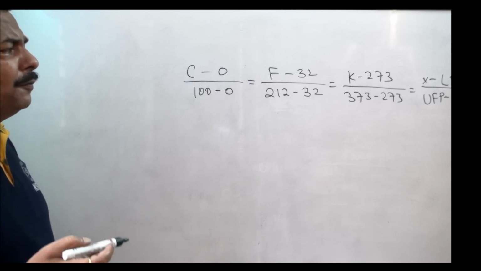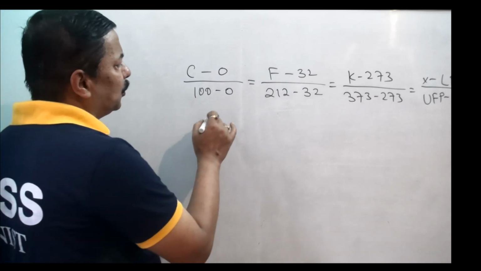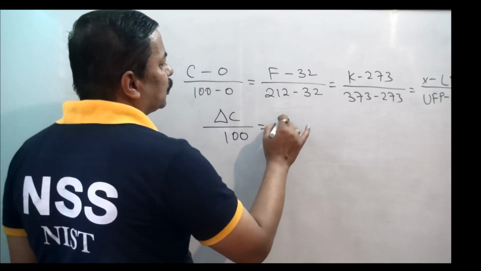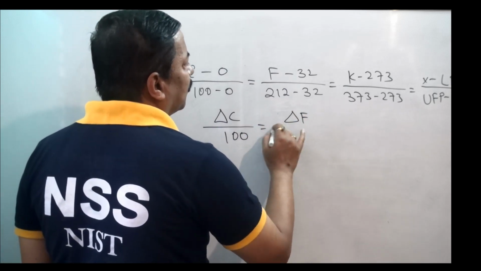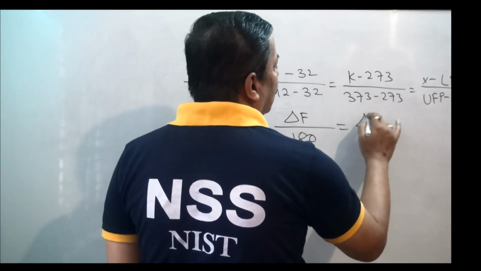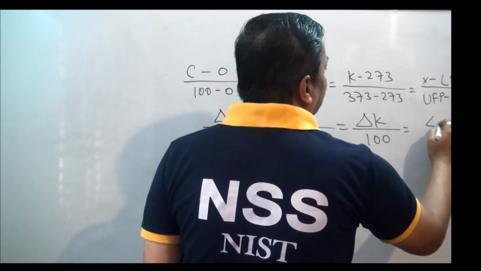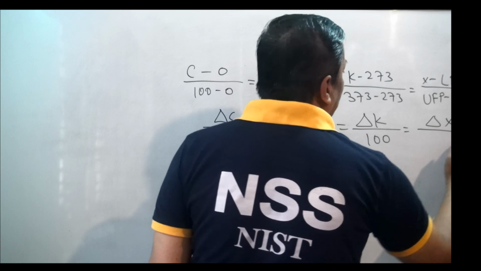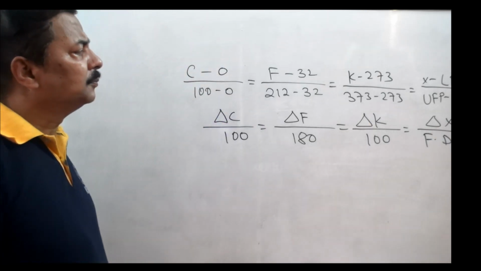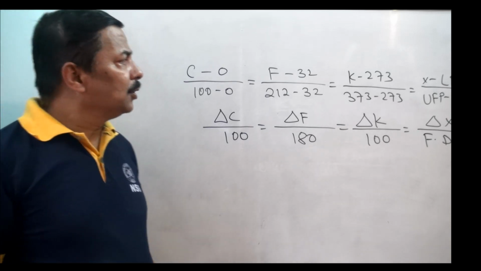And if we want to talk in terms of temperature difference, then delta C by 100 equals delta F by 180 equals delta K by 100 equals delta X by fundamental difference. This is the thing you should understand.